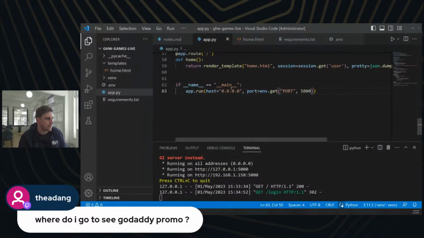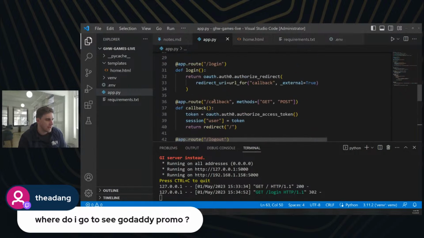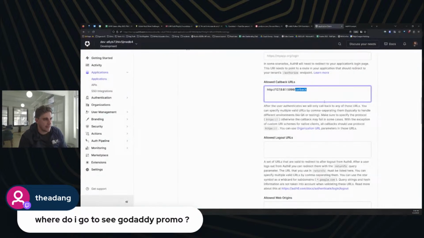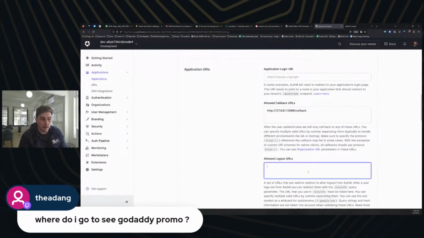I'm skipping a couple of steps here potentially, or a little bit of explanation, but I can see that this route is defined in the application by the Auth0 team. And if you go through their tutorial, they explain this in more depth as well. But I'm just going to add in that /callback. For logout URLs, again, I'm going to do the same thing, do /logout, and then my application login URI, I think it's /login, yeah.